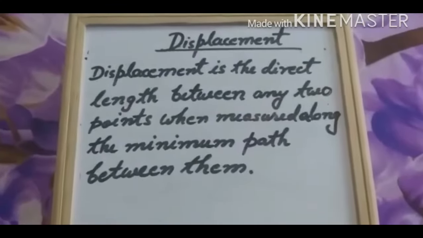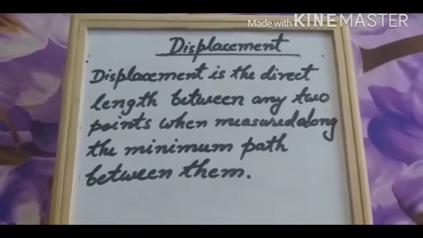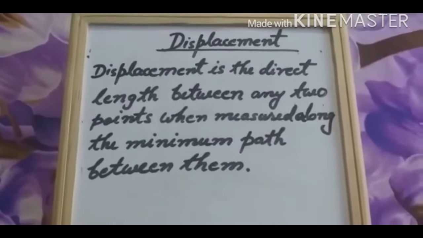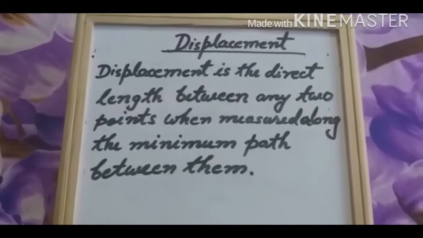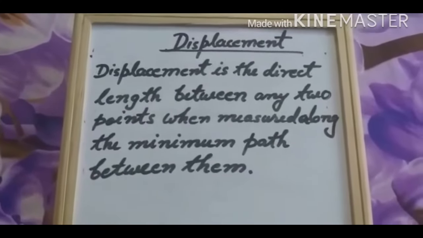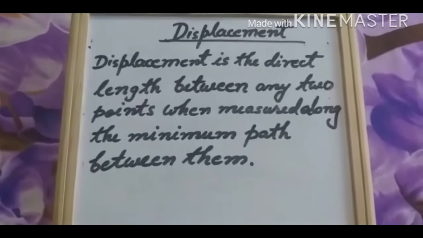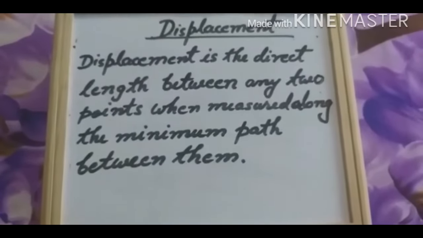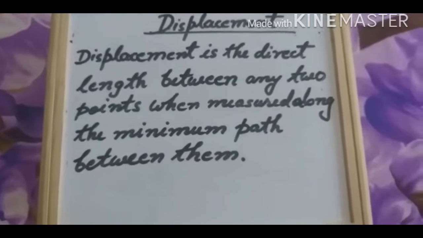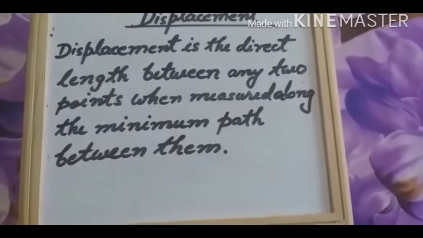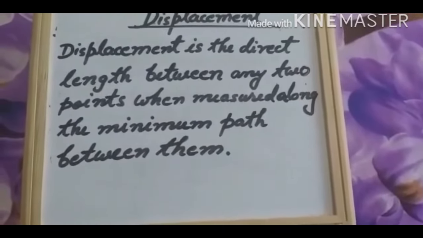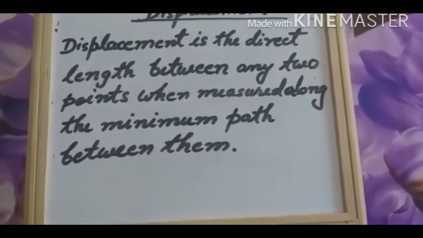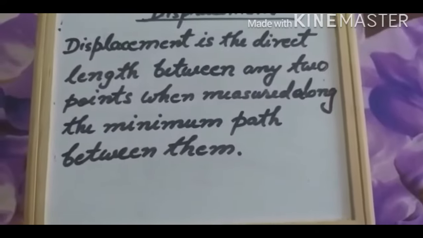Okay, now we will move to displacement. What is displacement? Children, displacement is the direct length between any 2 points when measured along the minimum path between them. So I can say that displacement is the minimum or shortest distance between 2 points. Shortest distance between 2 points in a straight line. Okay, in a straight line.